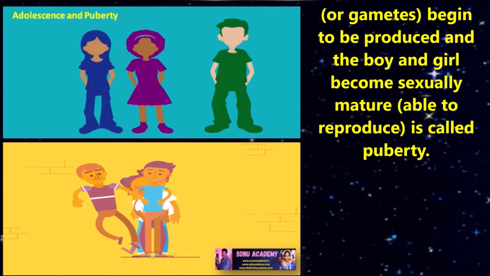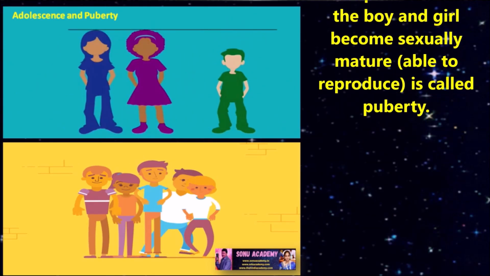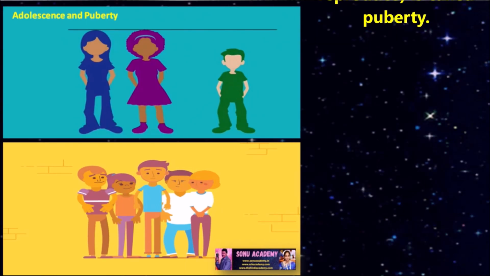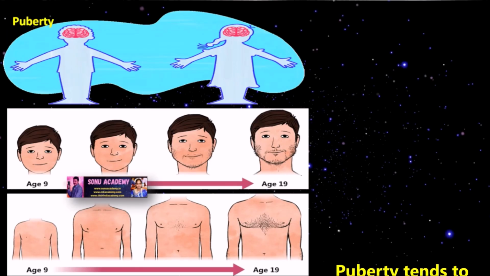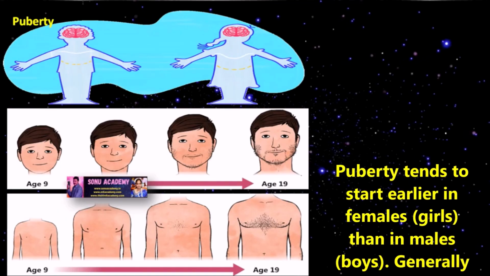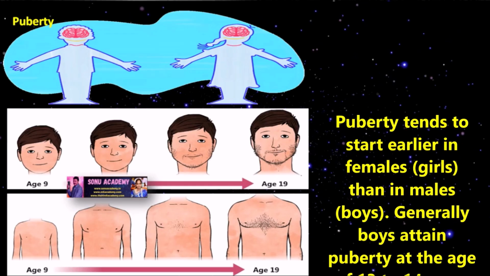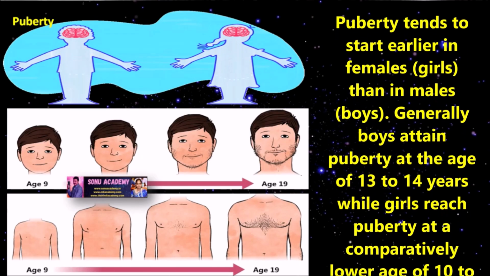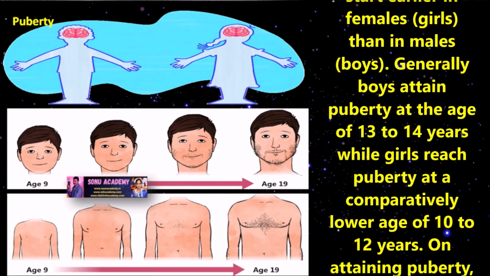The age at which the sex hormones begin to be produced and the boy or girl becomes sexually matured is called puberty. Puberty starts earlier in females than in males. Generally, boys attain puberty at the age of 13 to 14 years, while girls reach puberty at a comparatively lower age of 10 to 12 years.